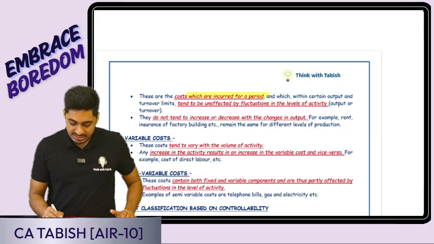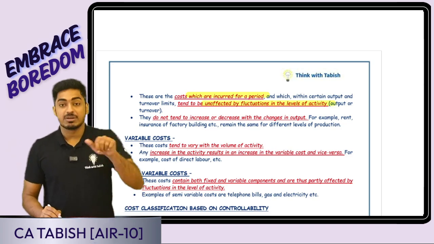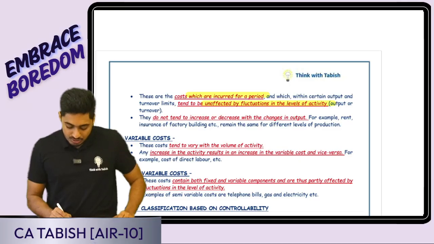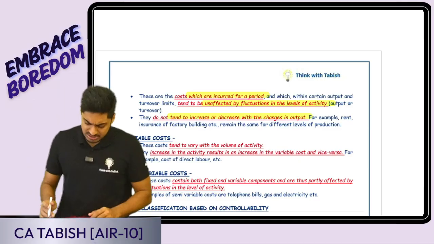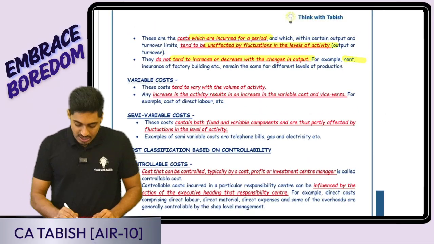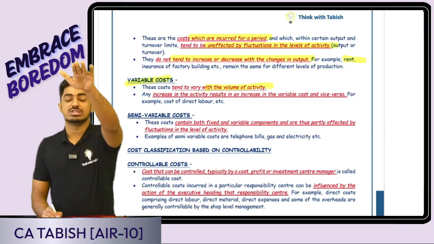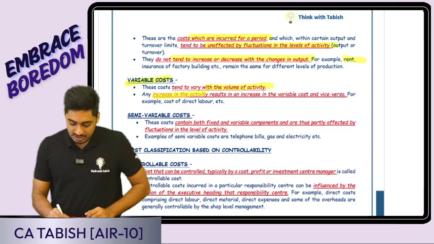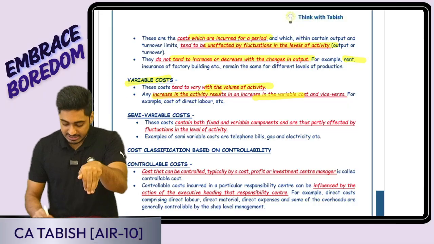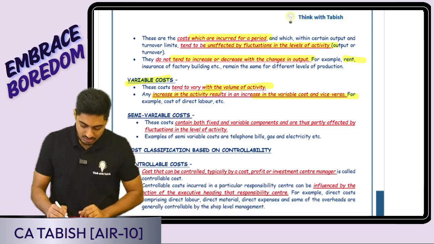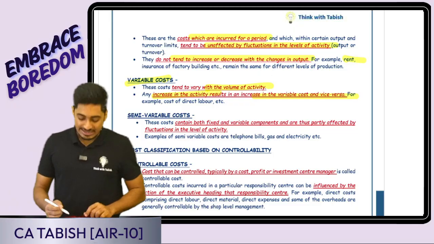Rent, you guys can just read. It is incurred for a period unaffected by fluctuations in the level of activity. Do not tend to increase or decrease with respect to change in the output. Okay, example, rent. Variable costs, they change with respect to change in the level of activity. If activity increases, it increases. If activity decreases, it decreases. Activity is 0, cost is 0. You guys can give example, direct material, direct labor.